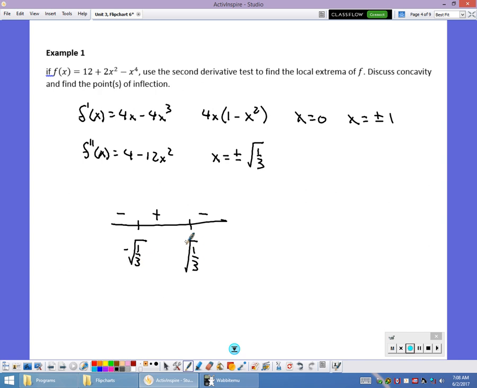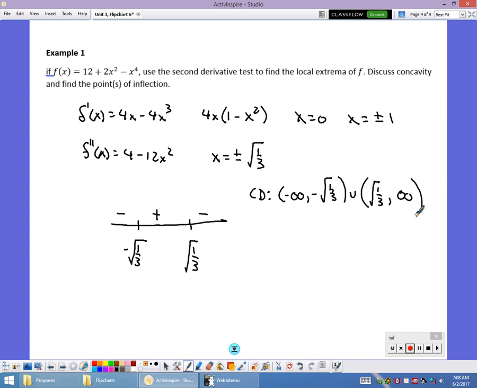And then when I describe the extrema of the function, 0 falls in this interval. So 0 has to be a minimum value because it's concave up, means it has to be at the bottom. When I do -1 and I do +1, that's concave downward, so those have to be maximum points. So here we go. Concave down on the interval from negative infinity to negative square root of 1/3, and with concavity, we never include the endpoints. Union with positive square root of 1/3 to infinity.